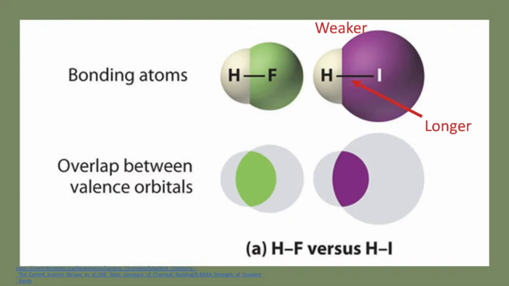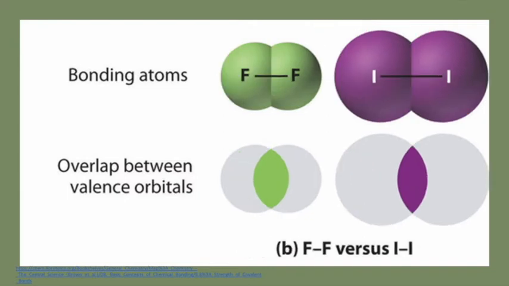We see something similar with these diatomic fluorine and diatomic iodine molecules. The overlap between the valence electrons is larger in the diatomic fluorine molecule than it is in the diatomic iodine molecule. The covalent bond is also stronger in the diatomic fluorine molecule than in the diatomic iodine molecule.